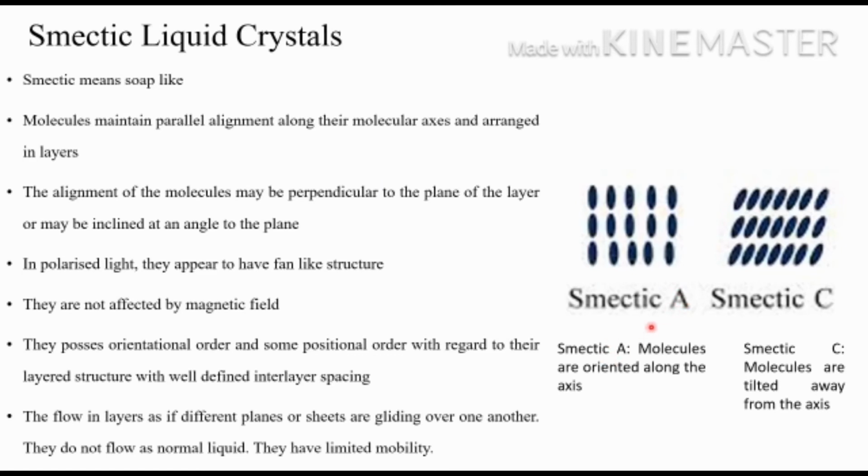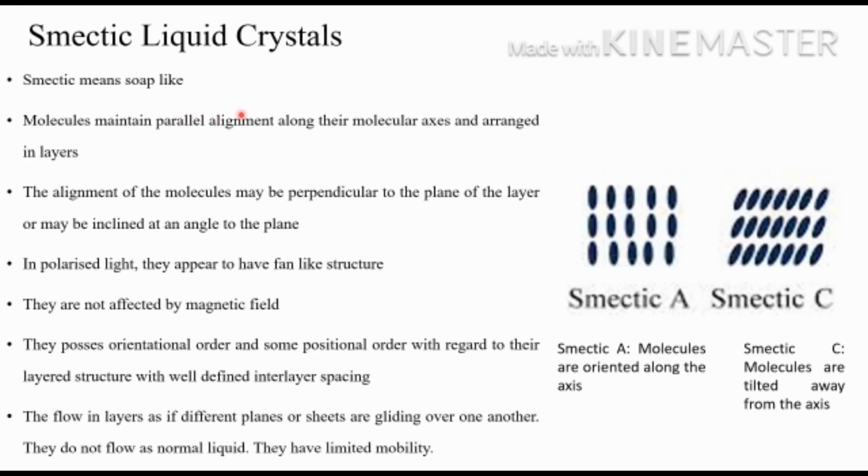Smectic are of two types, smectic A and smectic C. Smectic A means the molecules are oriented along the axis, that means they are perpendicular to the plane. Smectic C means the molecules are tilted away from the axis. So if this line is the molecular axis, these molecules are tilted away from the axis. So these are the smectic liquid crystals.